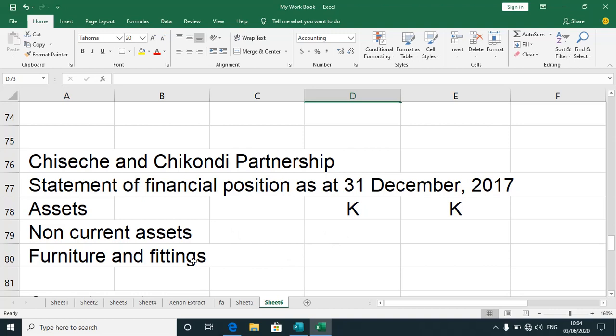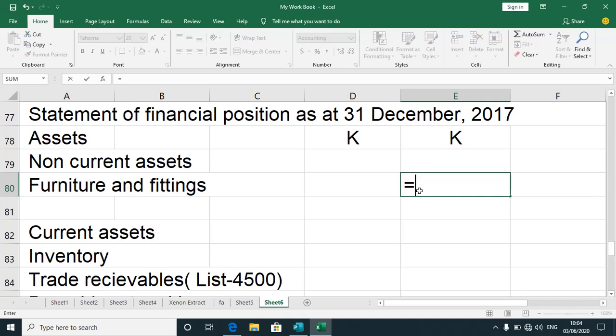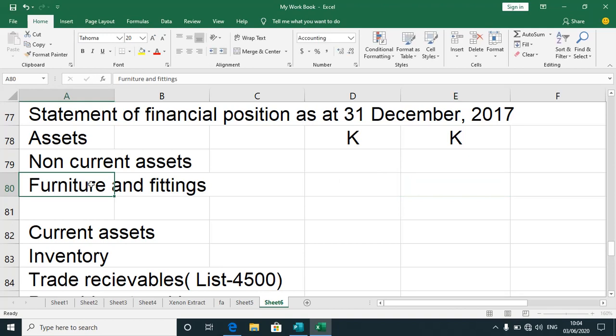Of course, non-current assets, we have got furniture and fittings. If I remember very well, I'll just do it within there. Very important again to show your workings. Let me just demonstrate for you.